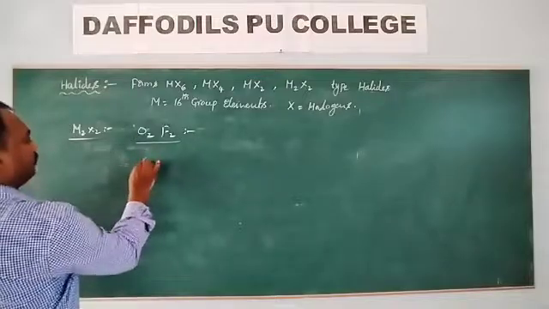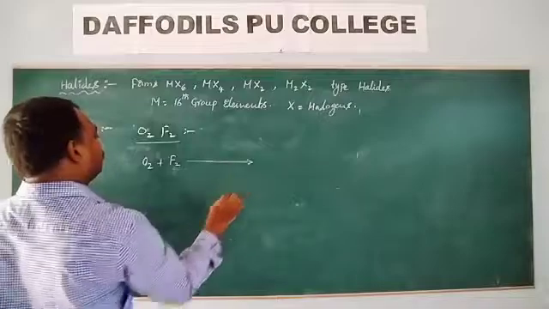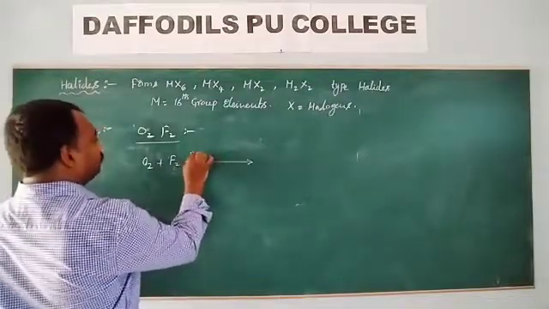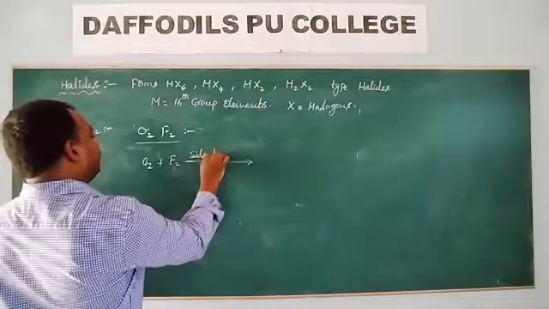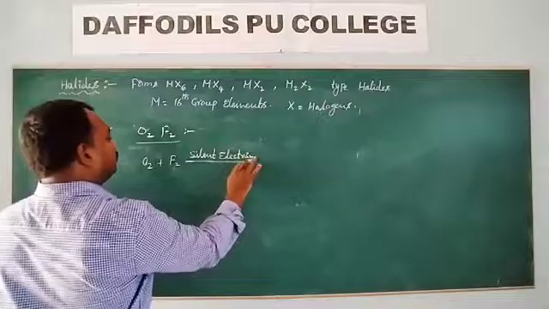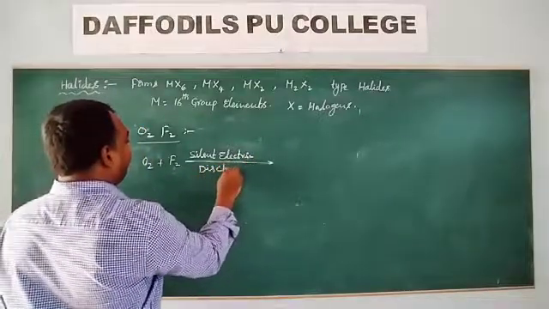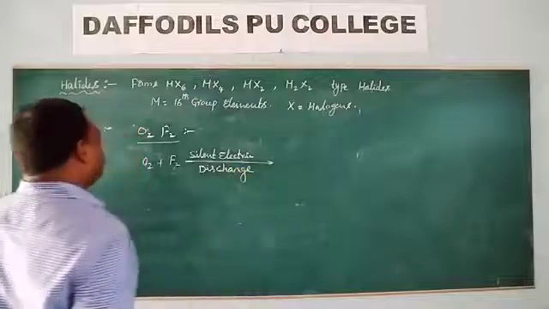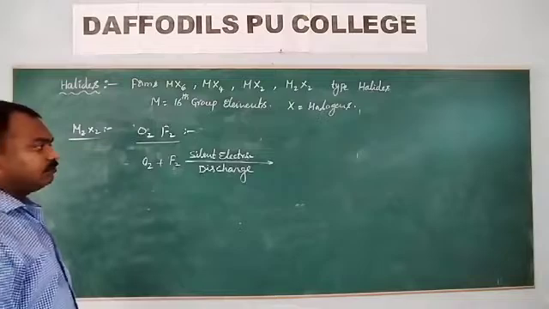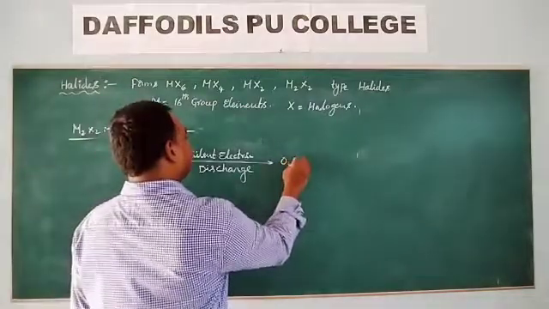How is this one prepared? When an oxygen and fluorine gas mixture is sent through a silent electric discharge, then you will get O2F2.